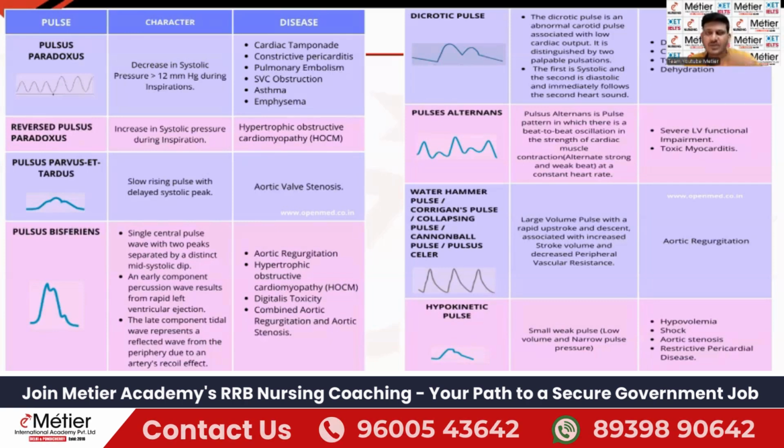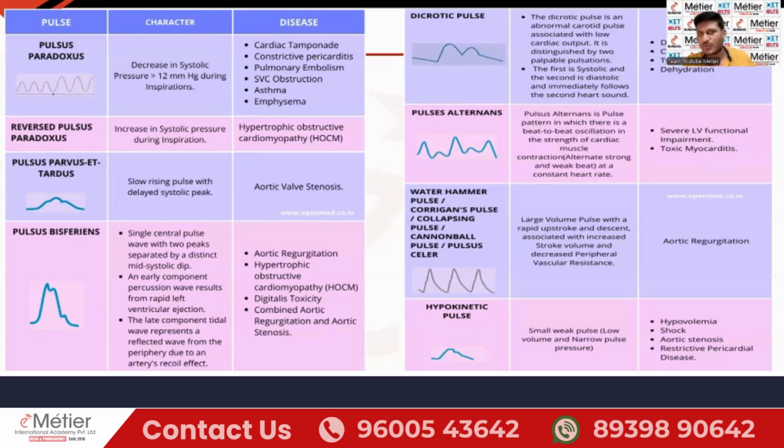The second point is reversed pulsus paradoxus. Reversed in the sense just opposite to the pulsus paradoxus. During inspiration, increase in the systolic blood pressure. Okay, that is called as what? Reversed pulsus paradoxus. So two important points are over.